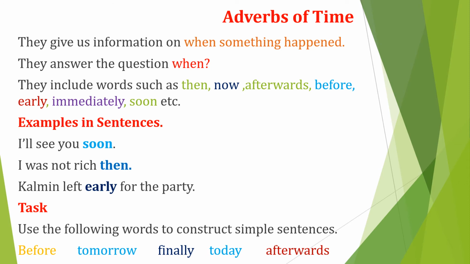Maybe somebody can say now, afterwards, immediately, early. So they will tell us when something happened, when an action that we are talking about happened. They include words such as then, now, afterwards, before, early, immediately, soon, and many more. Let us now examine the examples that we have in the sentence.